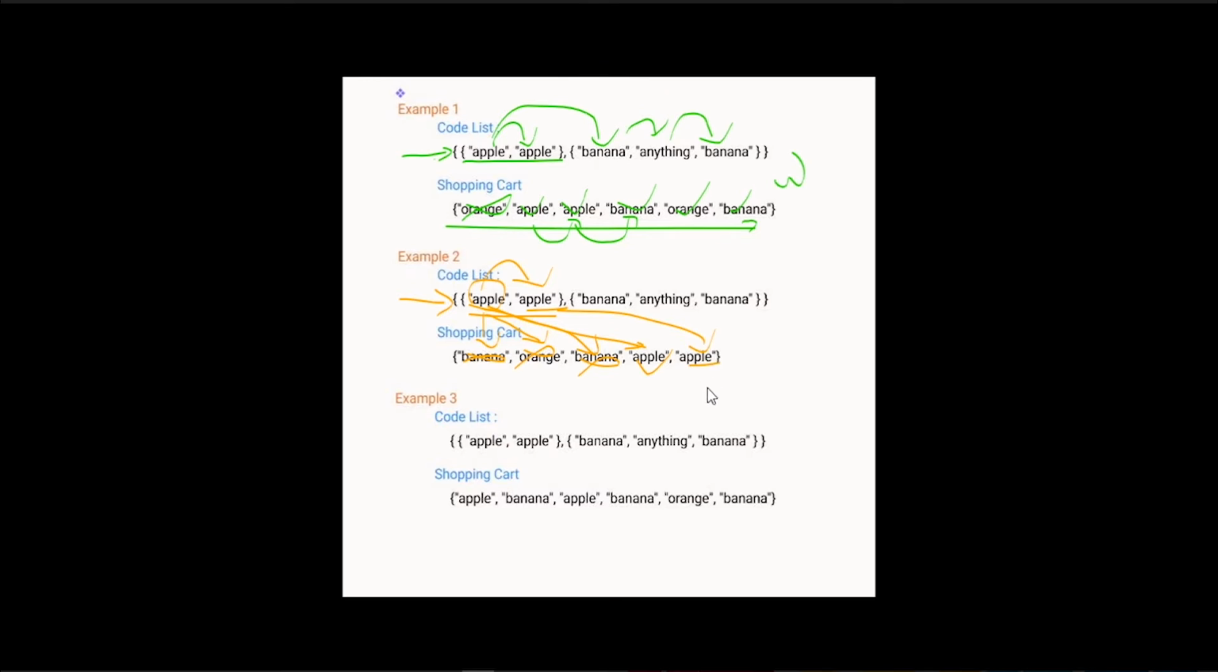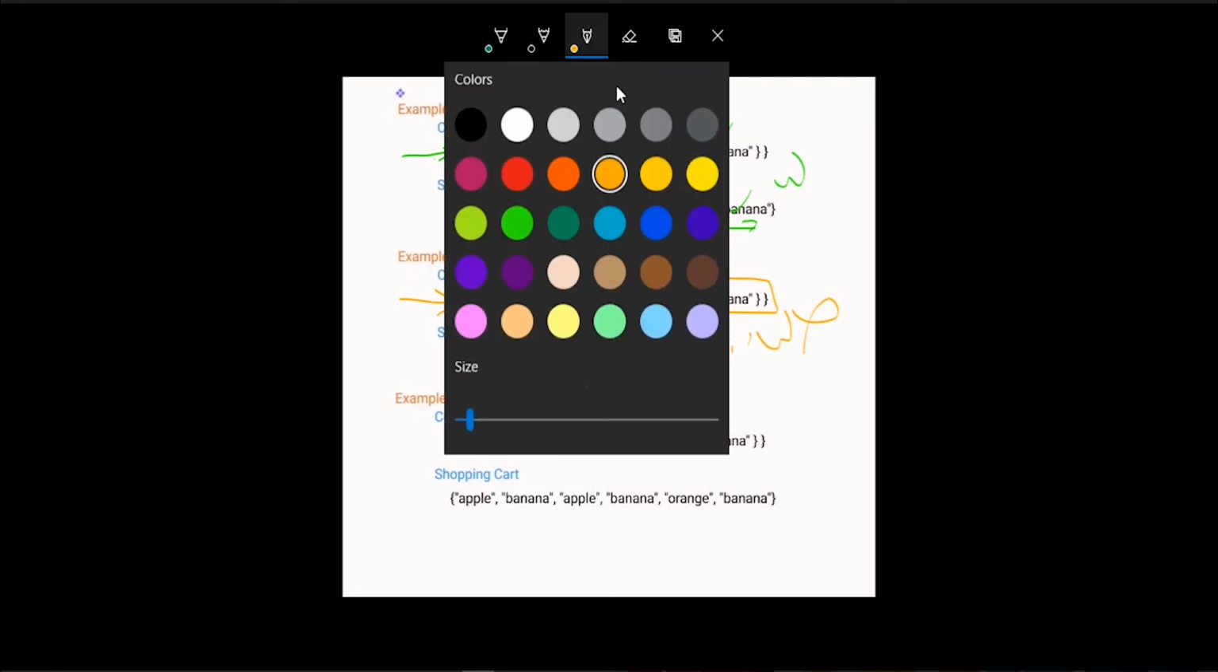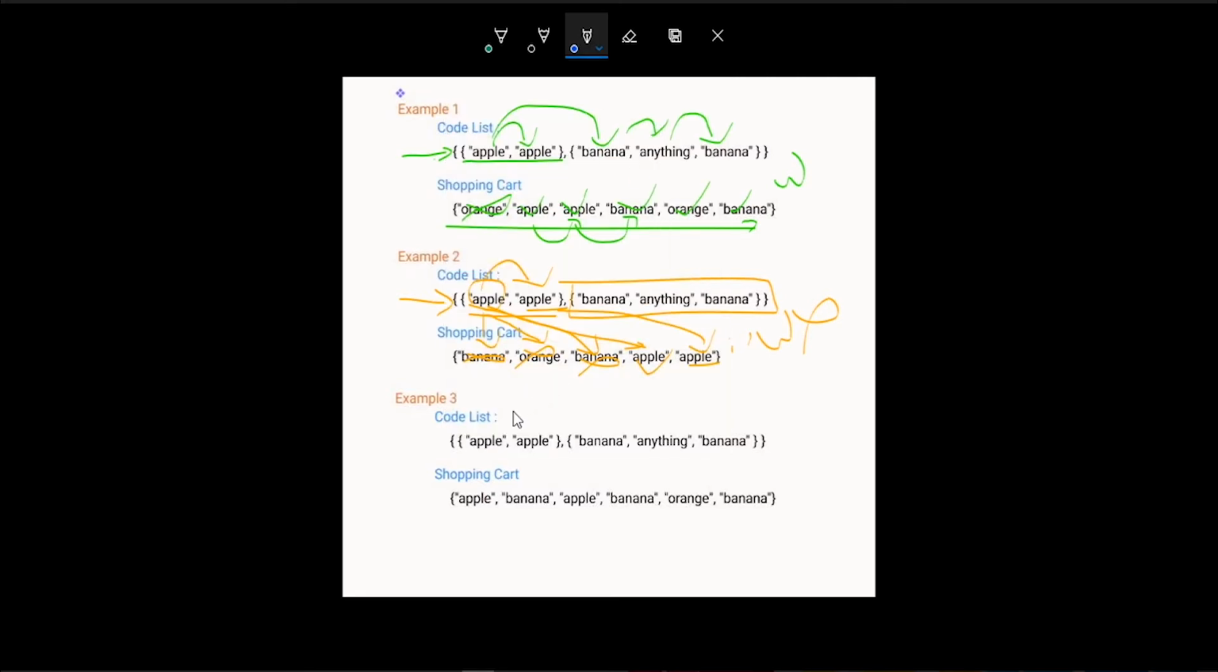Okay, which is right. But before going to the next, we will check whether our shopping cart list has any items. Here no items are there, but still our code list is not completed. So what is happening? He is not a winner. Now we will go for another example 3. Here our code list is apple, apple, banana, anything, banana, and our shopping cart is apple, banana, orange, banana.